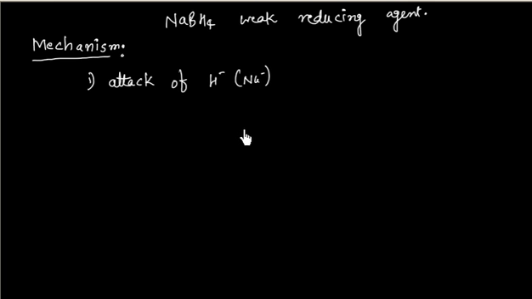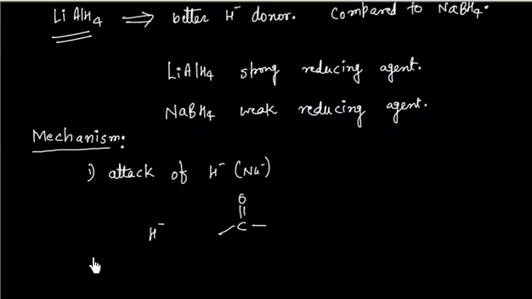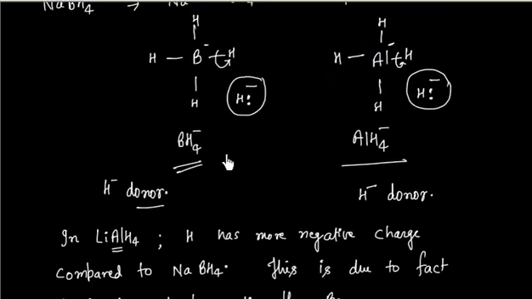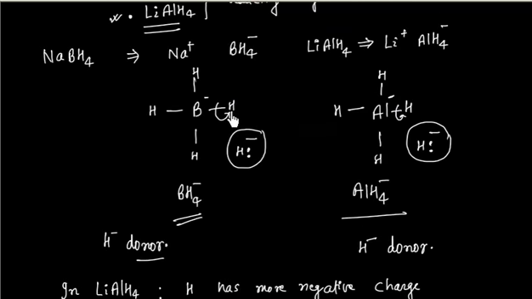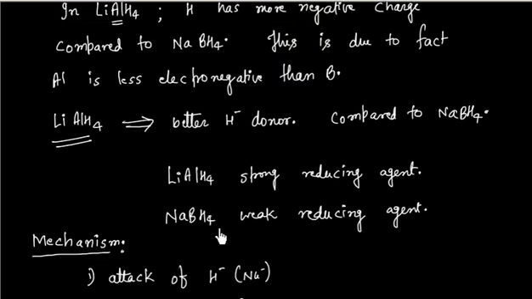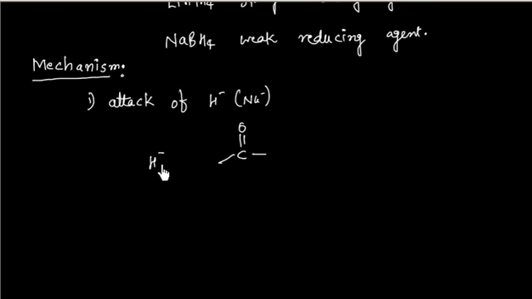So we have a carbonylic carbon, which is electrophilic in nature, and we have an H minus, and this H minus can come from either BH4 minus or AlH4 minus. So this H minus will attack this carbon.